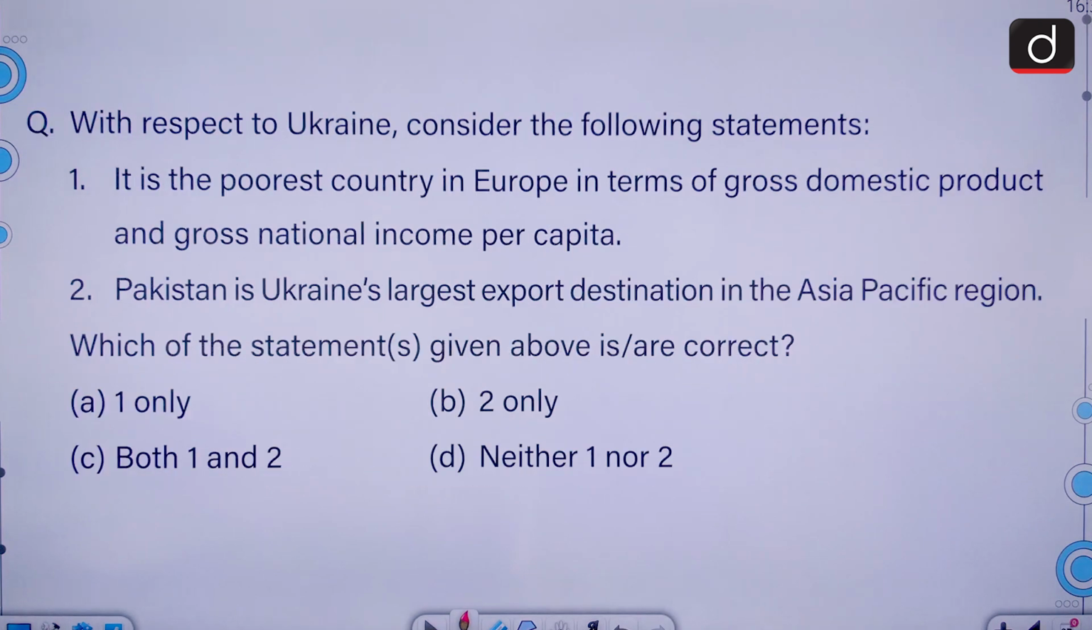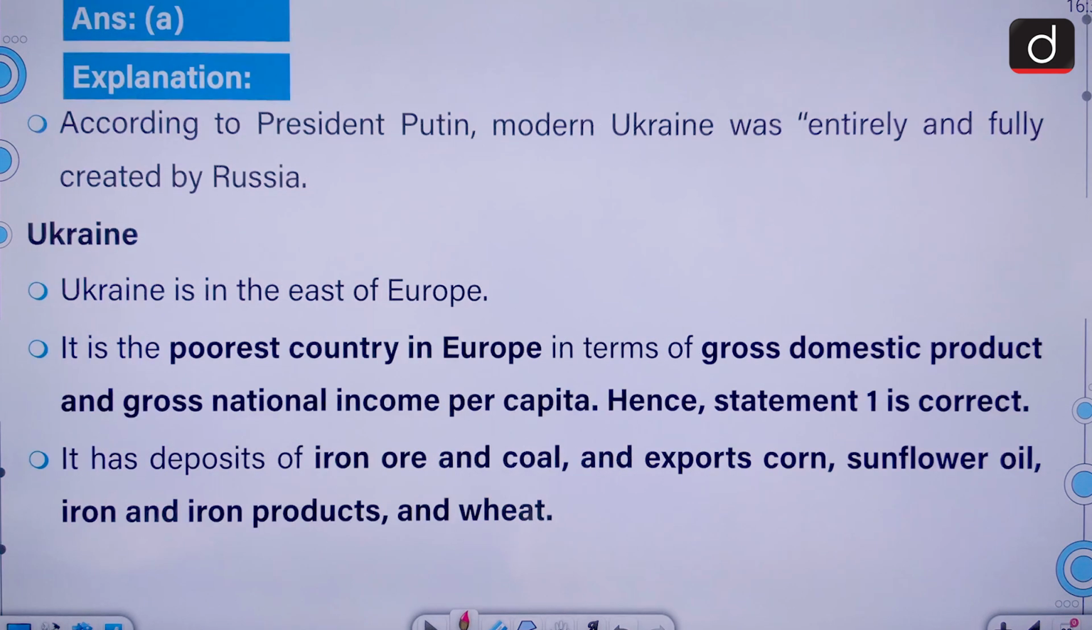With respect to Ukraine, consider the following statements. It is the poorest country in Europe in terms of GDP and gross national income per capita. Pakistan is Ukraine's largest export destination in the Asia-Pacific region. We have to select the correct statement. Only the first is correct is the correct answer.